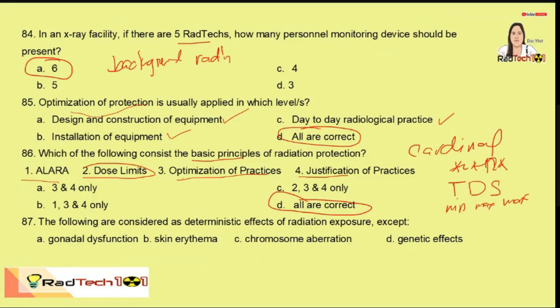The following are considered as deterministic effects of radiation except. So there are two effects, so deterministic and stochastic. Stochastic, so they occur by law of chance. So pwedeng mangyari, pwedeng hindi. Ito yung mga late effects natin. So the following are considered as deterministic except. So ito yung ating stochastic. So this is the correct answer.